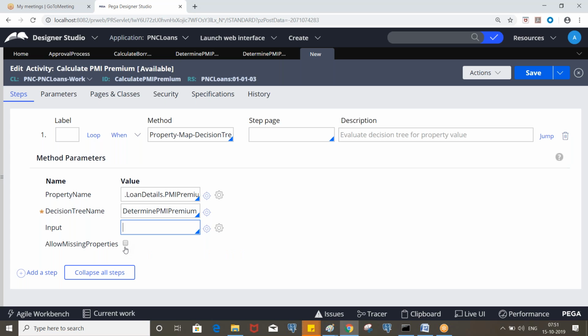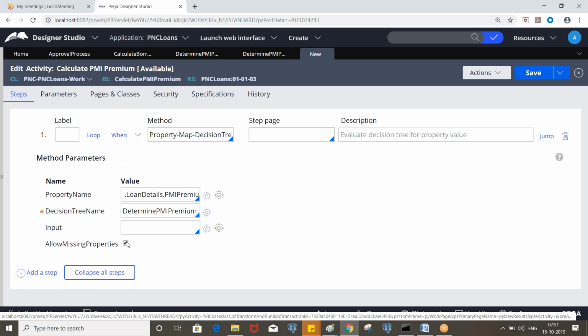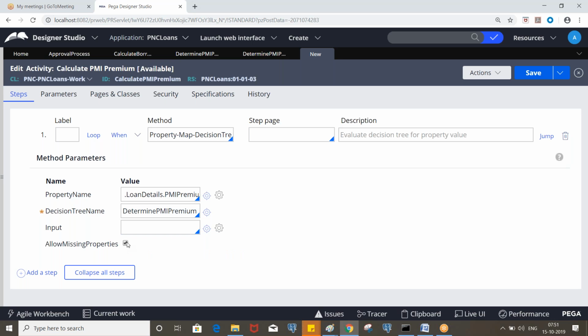The best practice is to always select allow missing properties. If some property values are not available on the clipboard, it will consider the available property values and evaluate the conditions. Let's say you are considering loan type and amount, but the amount property does not exist on the clipboard while evaluating. In that case it will throw an error, but if we select this checkbox, it will consider loan type and, based on that, return the result. Okay.